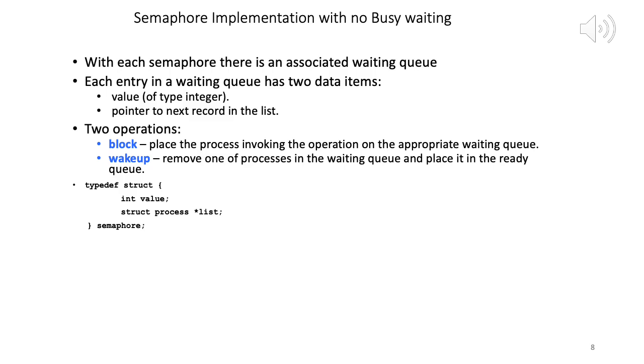Wake up removes one of the processes in the waiting queue and places it in the ready queue. Makes sense? So two operations: block. If a process tests on a semaphore, on the lock, and it's not available, it blocks. Otherwise it acquires the lock, of course. And then we have wake up. When the lock is available, we remove one of the processes in the waiting queue and place it in the ready queue. Right, so this is our structure.